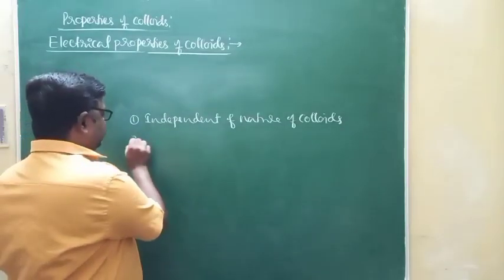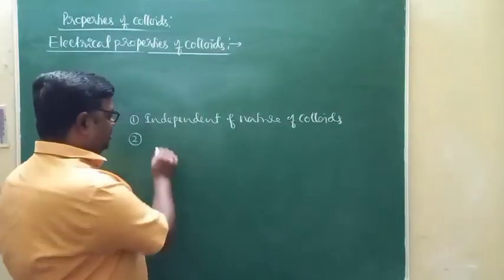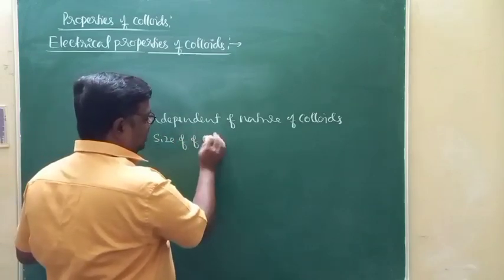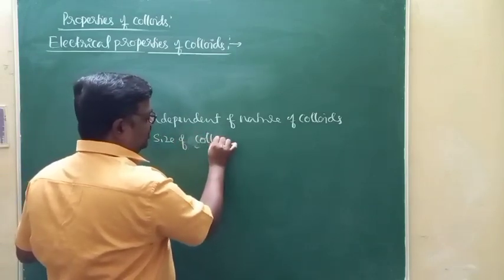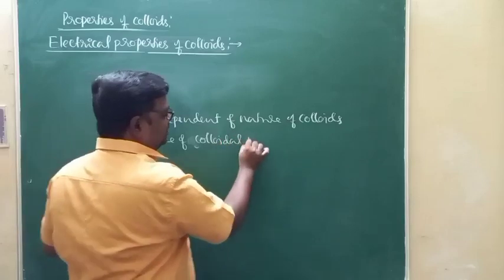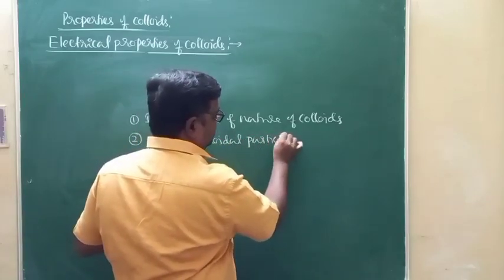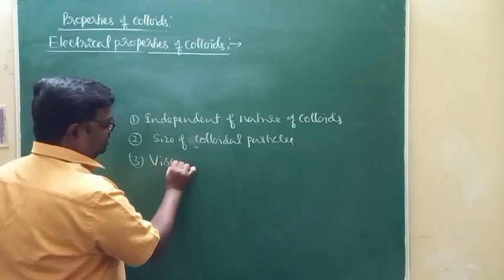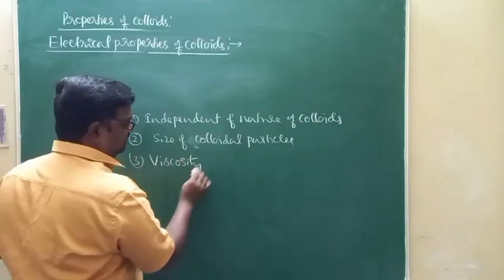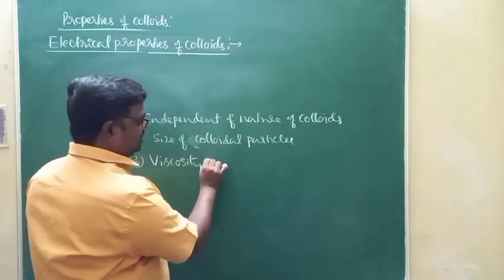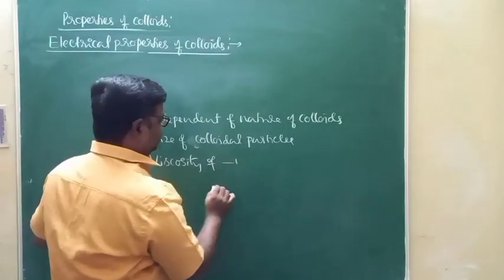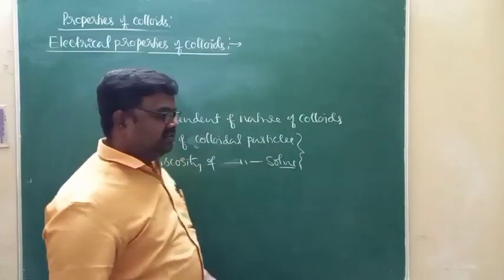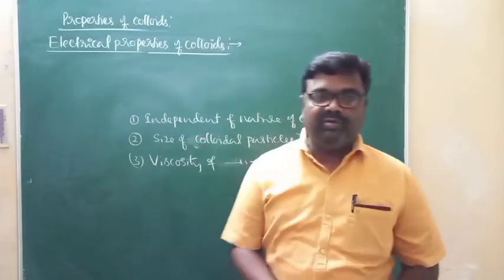At the same time, this Brownian movement depends on size of the colloidal particles. Brownian movement depends on size of colloidal particles and also viscosity of the colloidal solution. That is, Brownian movement depends on viscosity of colloidal solutions, right? So these are the two important factors that you need to remember as far as Brownian movement is concerned.